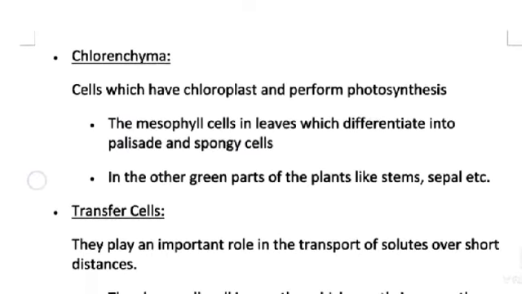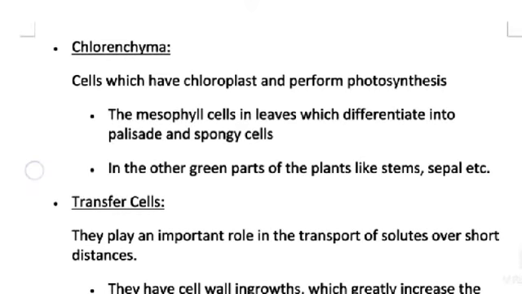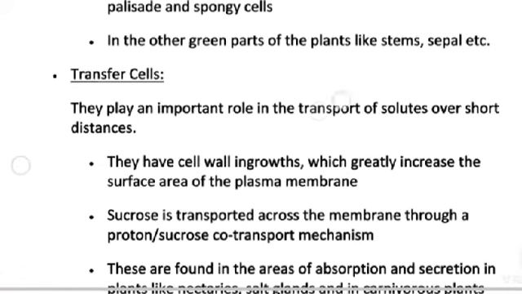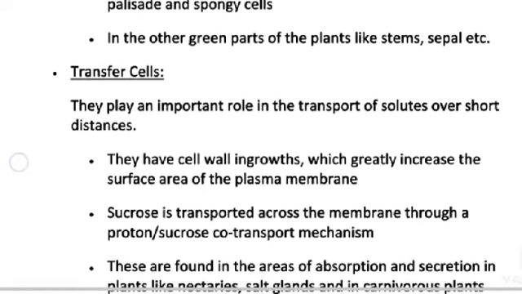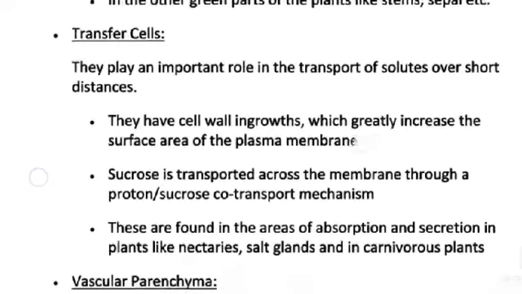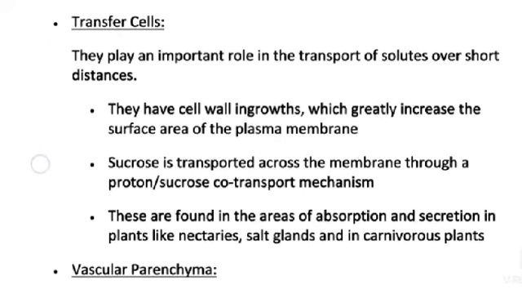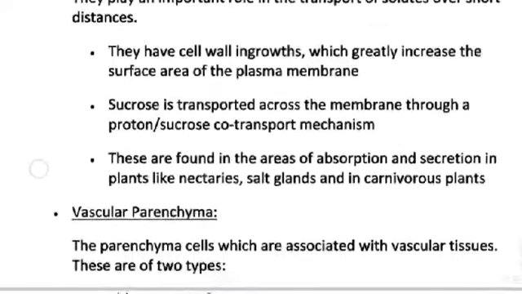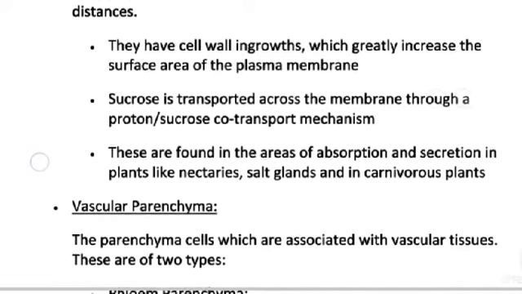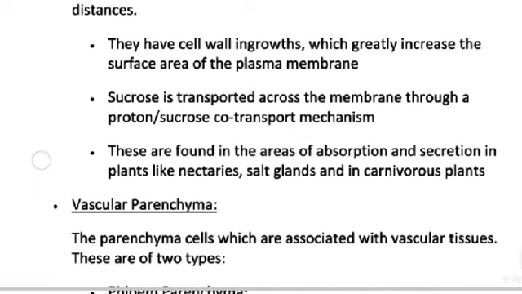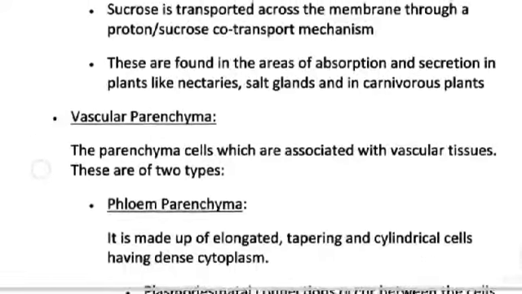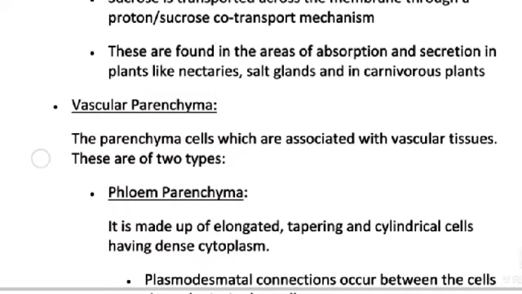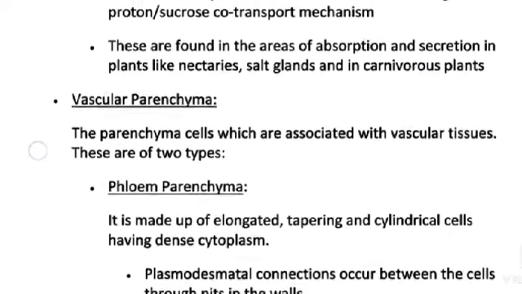In the other green parts of the plant like stem and sepals, etc., transfer cells play an important role in the transport of solute over short distance. They have cell wall ingrowths which greatly increase the surface area of the plasma membrane. Sucrose is transported across the membrane through a proton sucrose co-transport mechanism. These are found in the areas of absorption and secretion in plants like nectaries, salt glands, and in carnivorous plants.